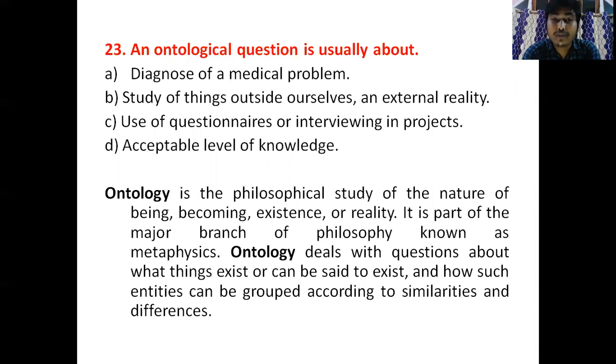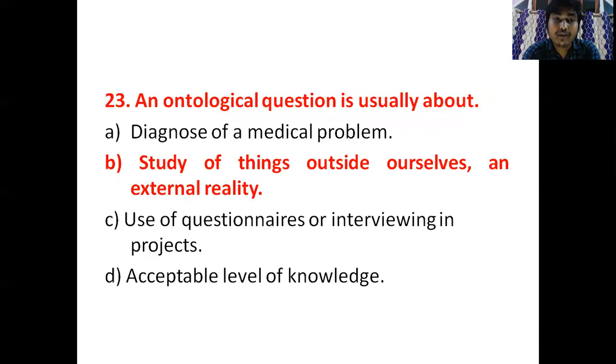See, ontology, or we can say metaphysics, is a branch of philosophy. Ontology deals with the question about what things exist or can be said to exist, and how such entities can be grouped according to similarities and differences. So our correct answer will be option B, the study of things outside ourselves and external realities. Ontology is a branch of philosophy, or we can say metaphysics.